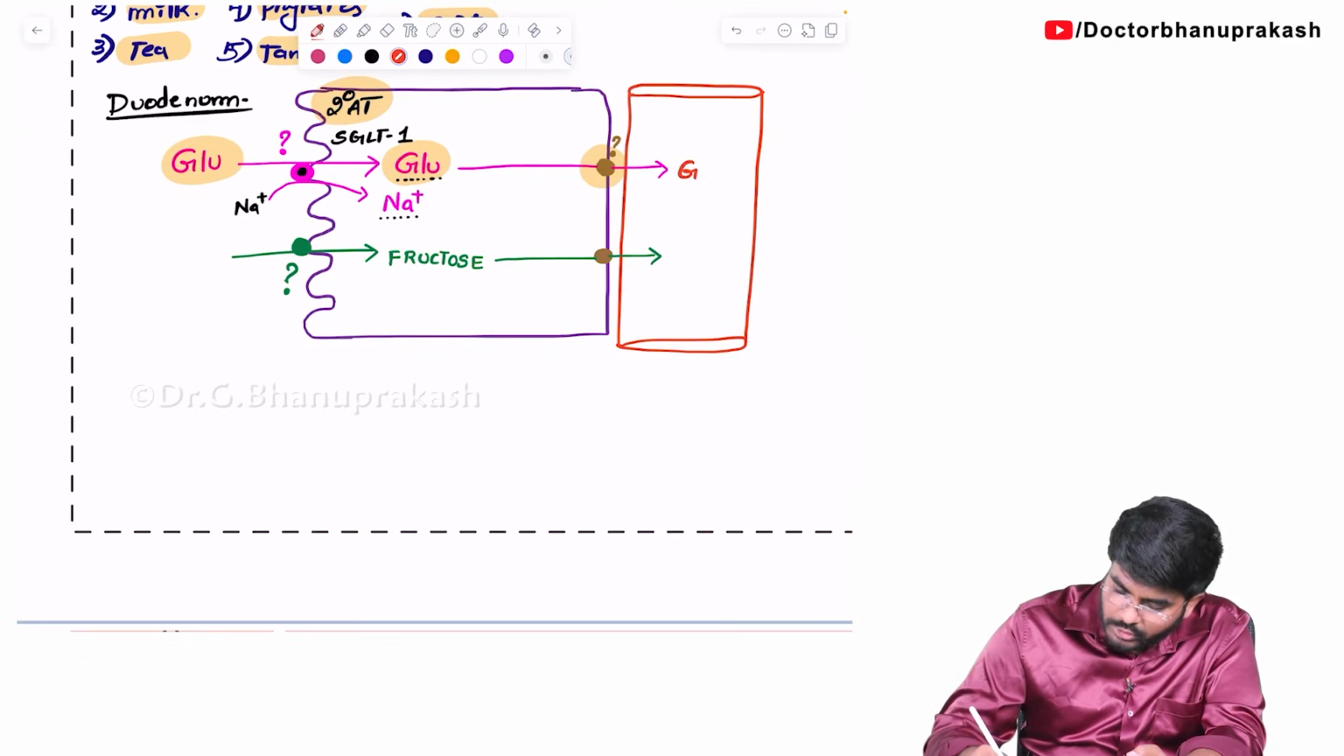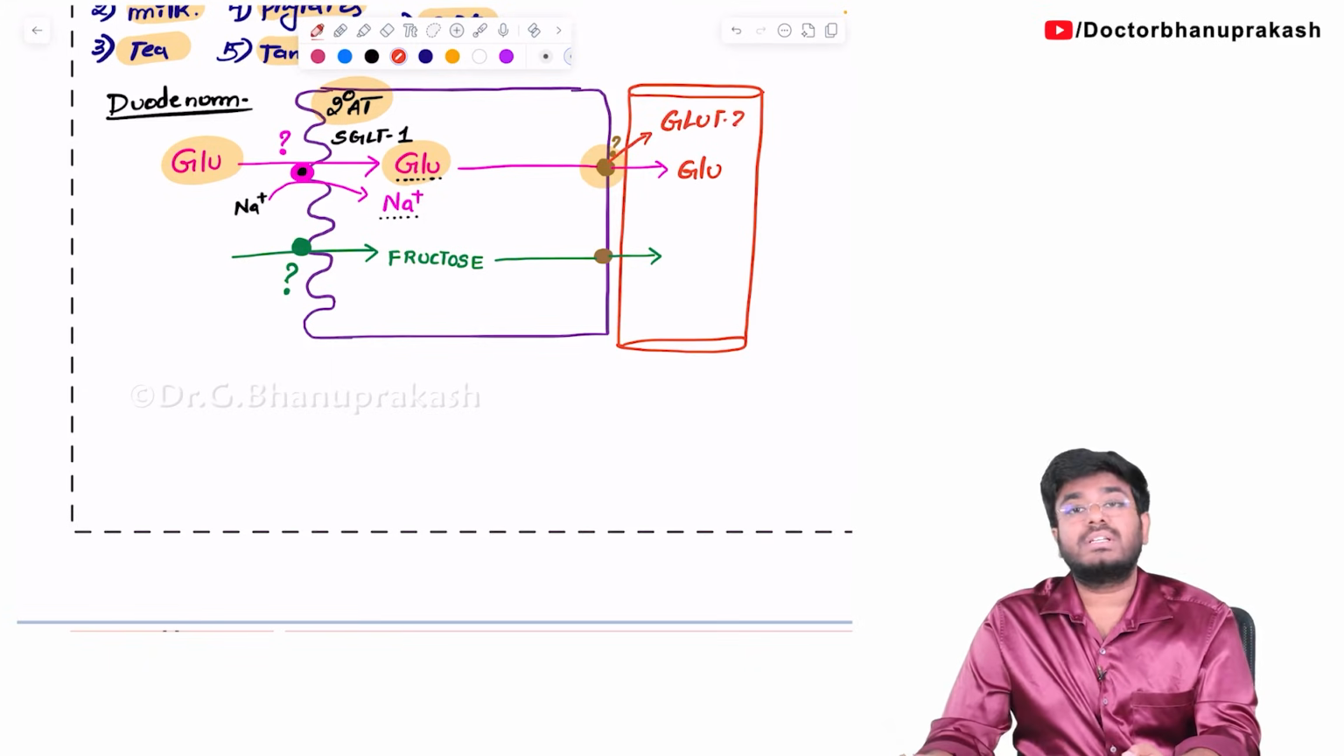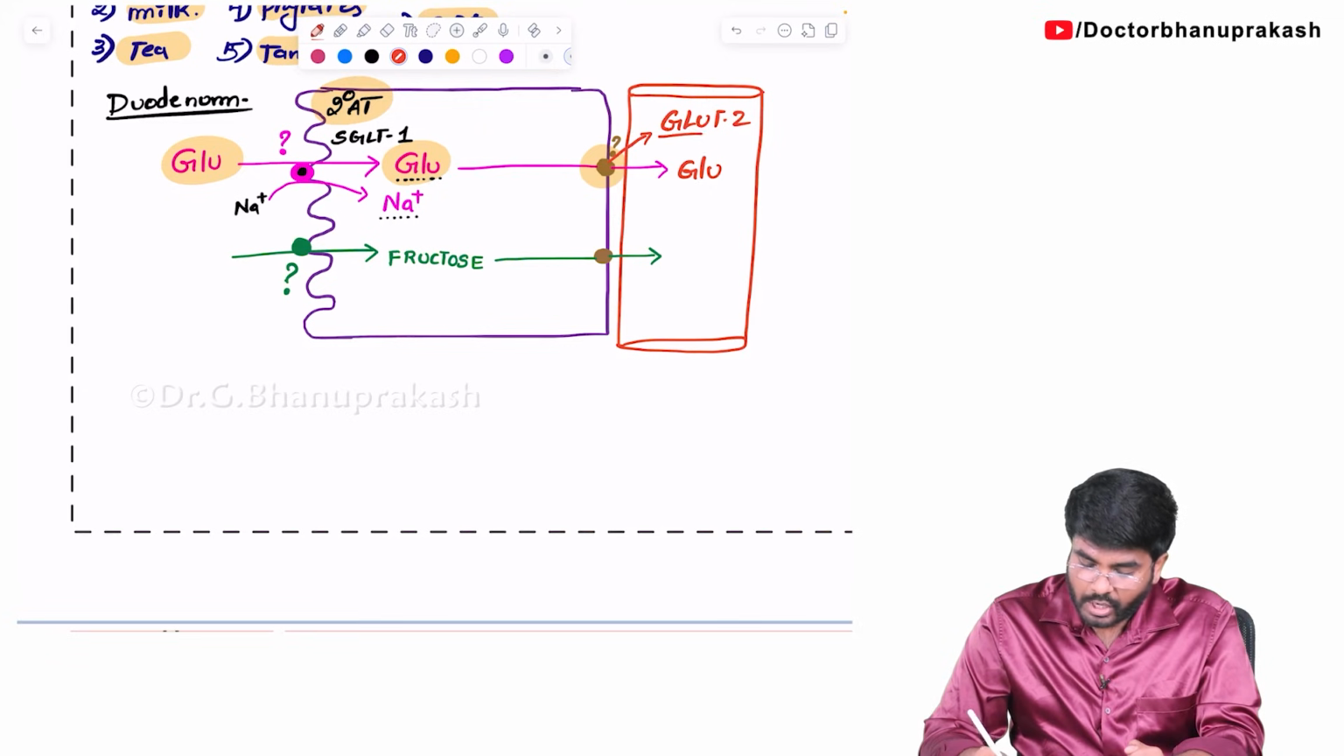Okay, which is moving the glucose into the blood. So what is the name of this transporter? This transporter is called GLUT2. Okay, that's called GLUT2. So GLUT2, have I already explained it to you?